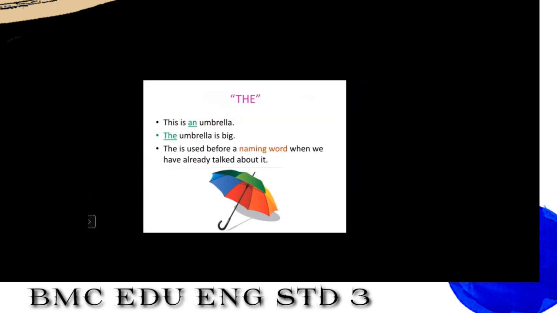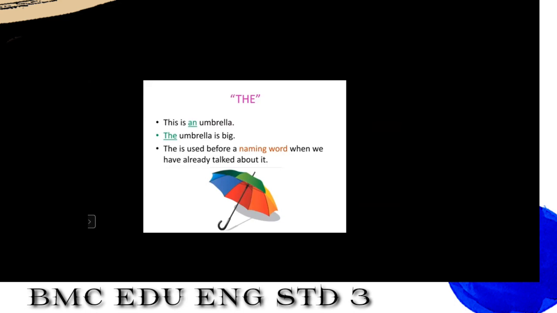Okay. Now students, let's take one more example of the. This is an umbrella. An umbrella. Now students, see, this is an umbrella. The umbrella is big. Why did we use the here? The word is the same, umbrella. Then why didn't we use an over here?